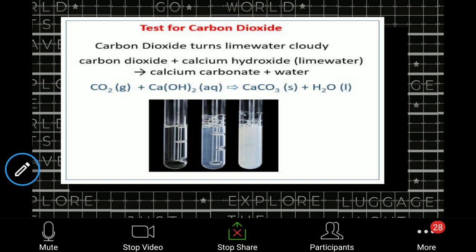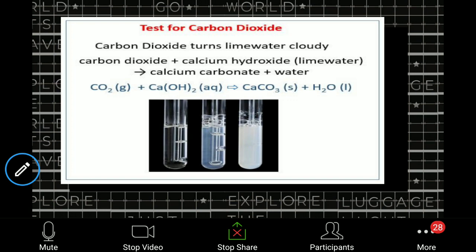So suppose I give you one beaker. Shubhangini, can you answer? Can you help Rakshita? Can you answer this question?